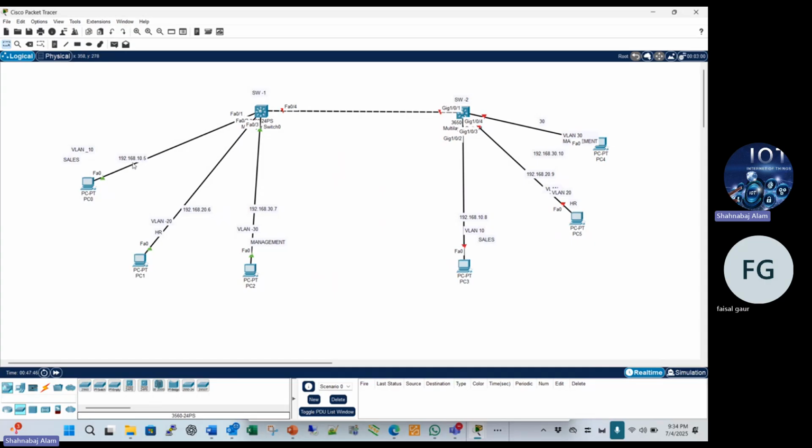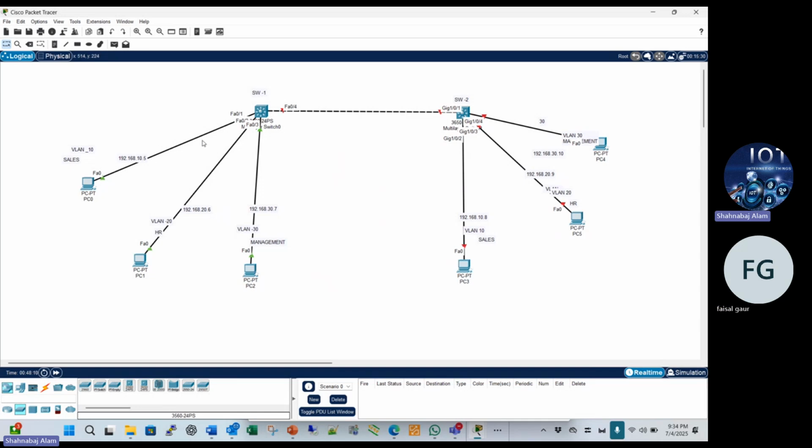Suppose that this IP address is 192.168.10.x. This PC wants to send data here, suppose to 192.168.10.8. So this is the source PC, and this is the destination PC. Okay. So data will be sent.